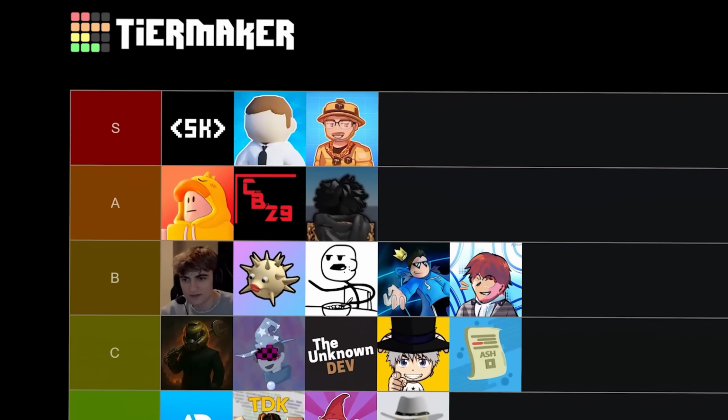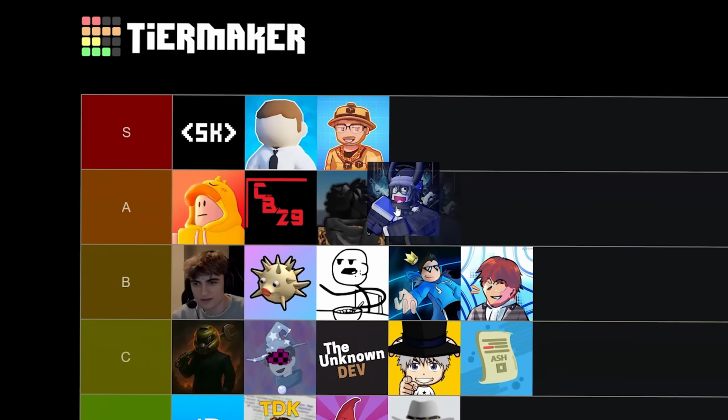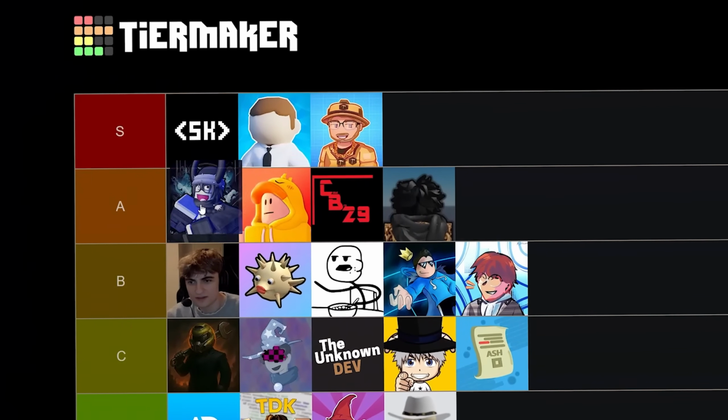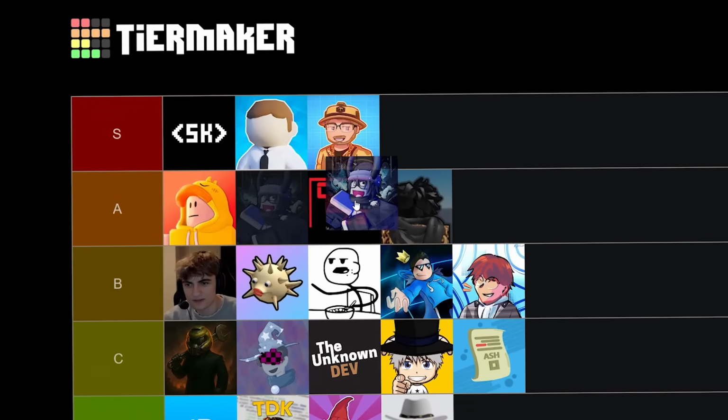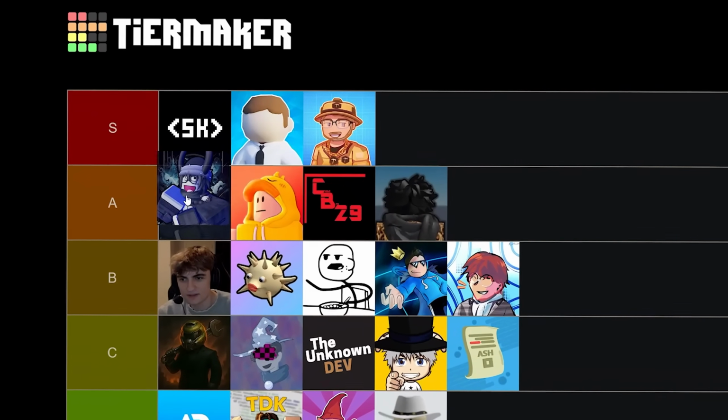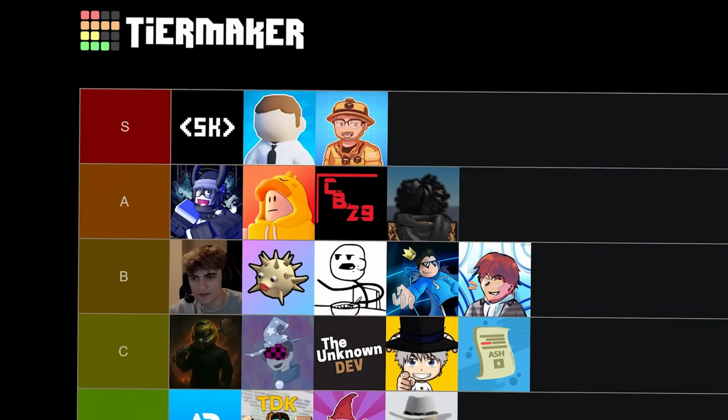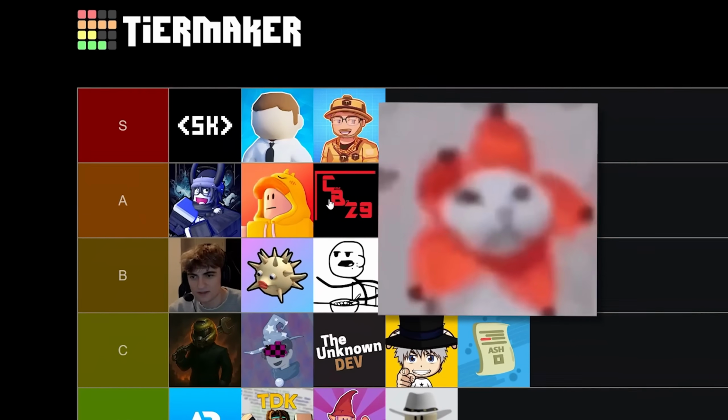I feel confident putting him inside of the A tier, probably around here somewhere. I'm not sure. For the value he provides, I'll put him ahead because lots of value, but yeah, we'll put him in A tier.